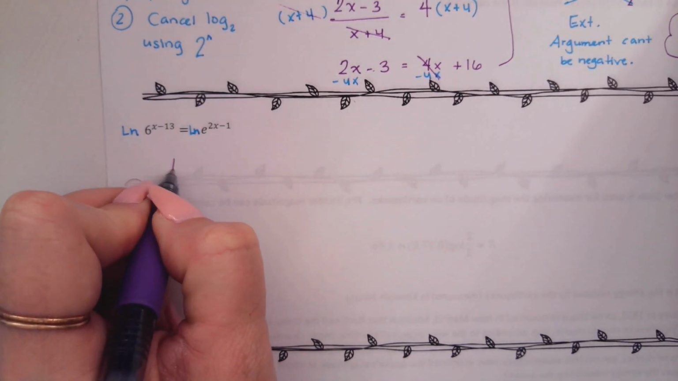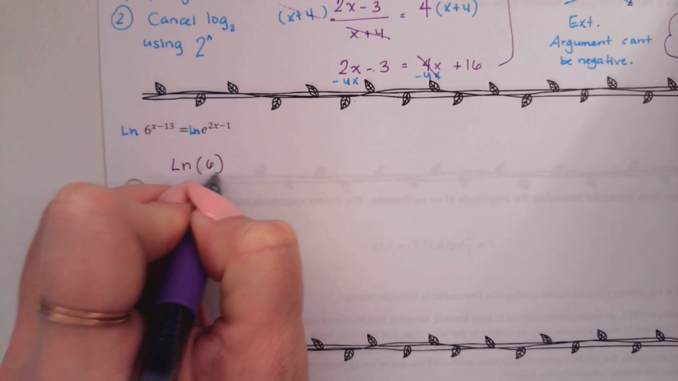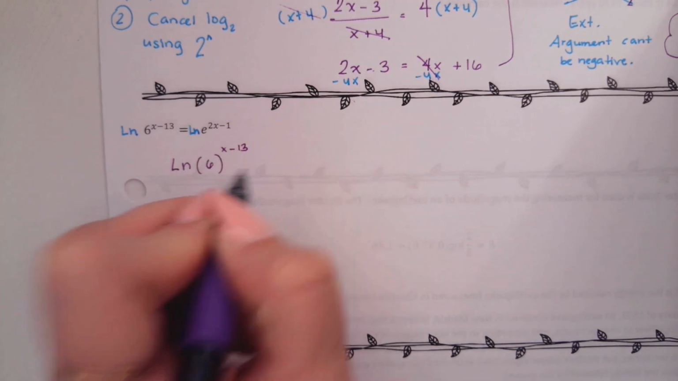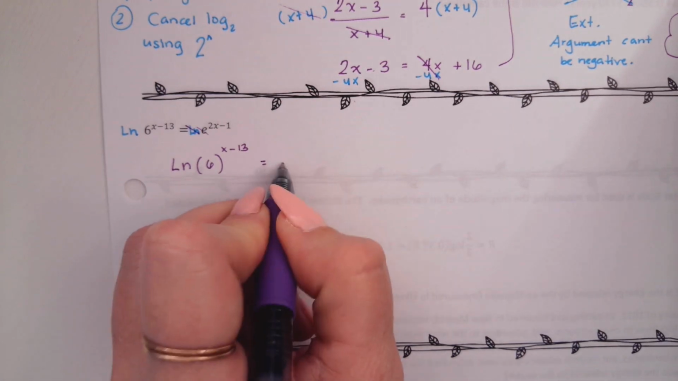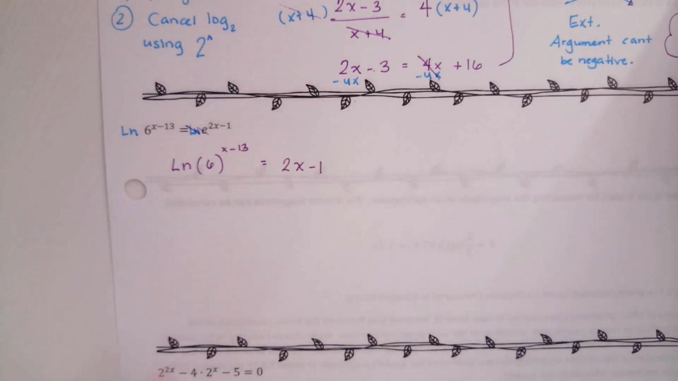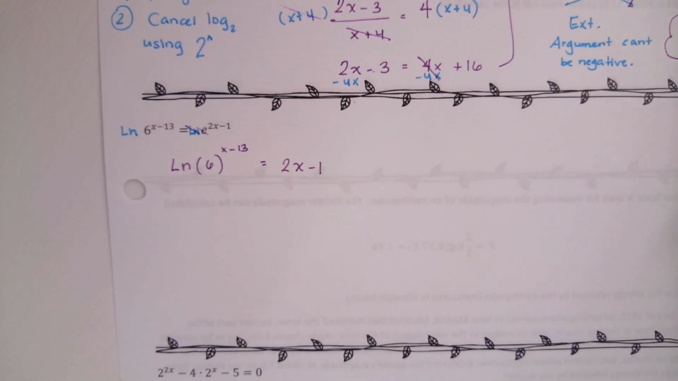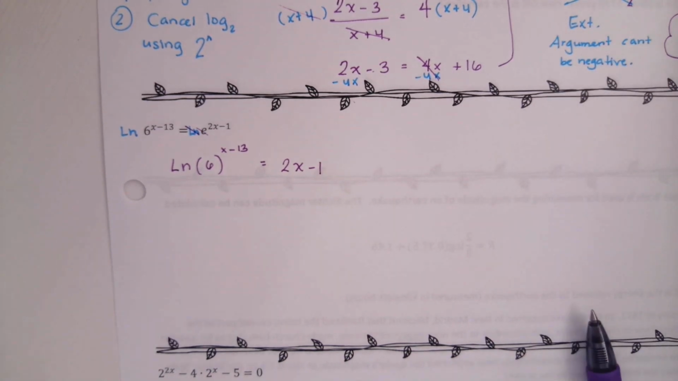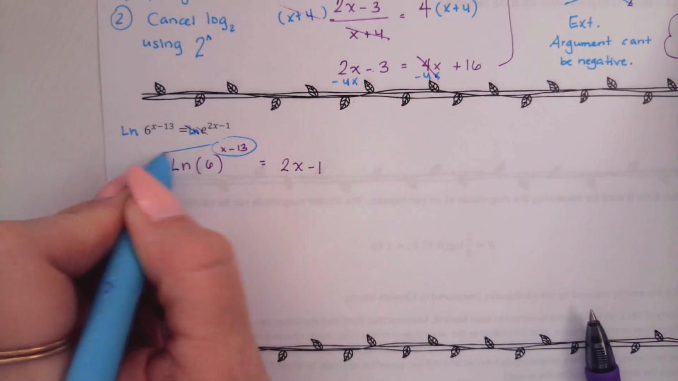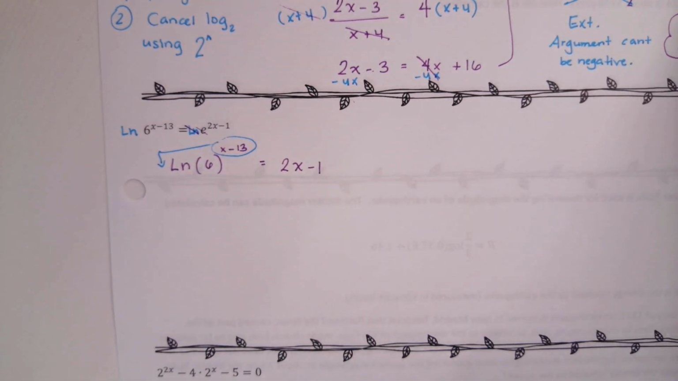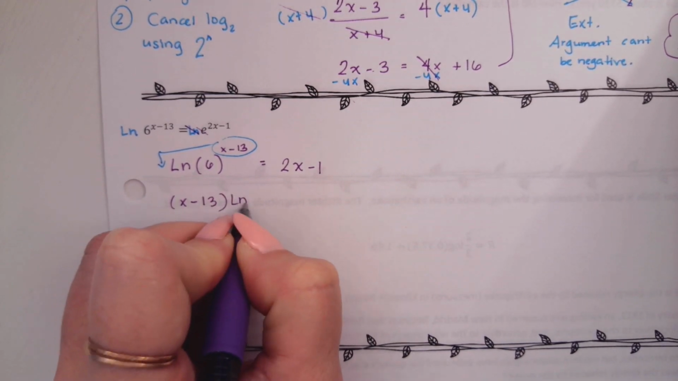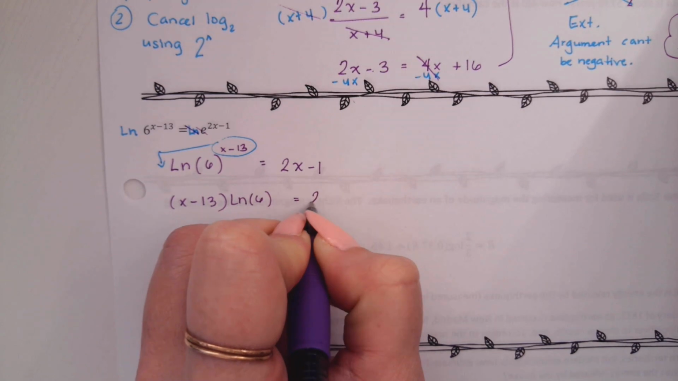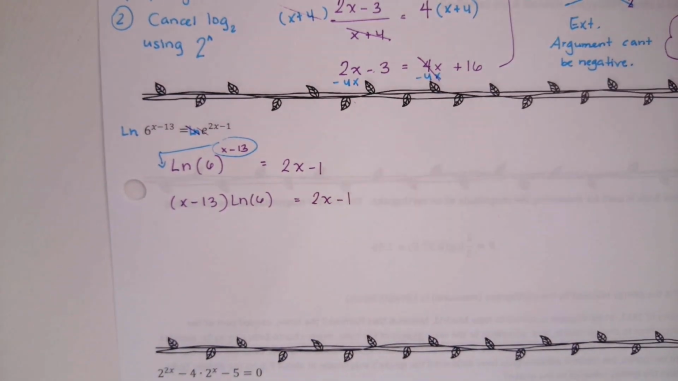Okay, so on the left side, that's going to give me natural log of 6 to the power of x minus 13. And on the right, the natural log of e is going to cancel and leave us with 2x minus 1. What did we do after that? This is the step that Mason knew. Put the exponent in front. We do the power property, put the exponent in front. X minus 13 times the natural log of 6 equals 2x minus 1.